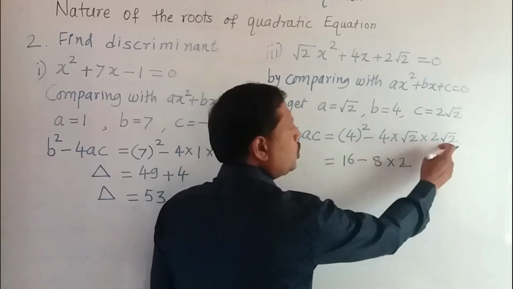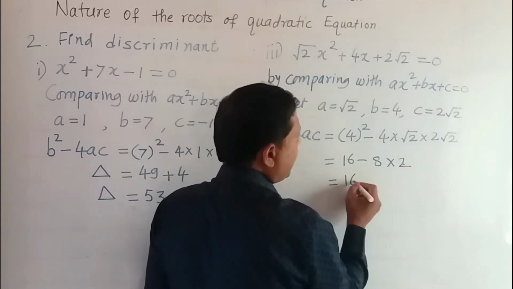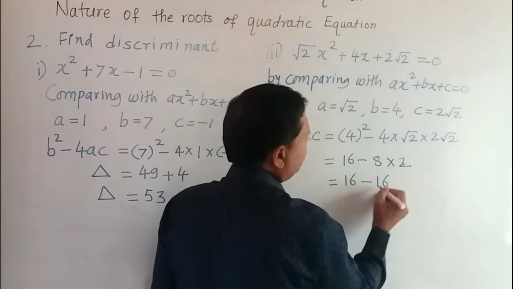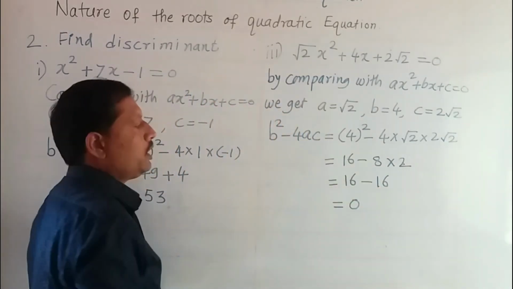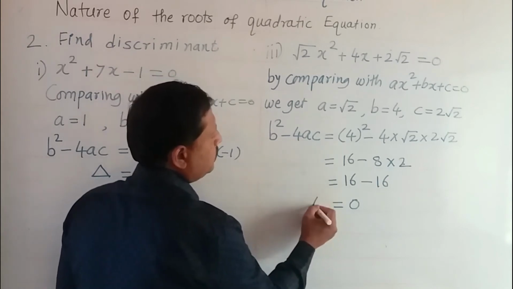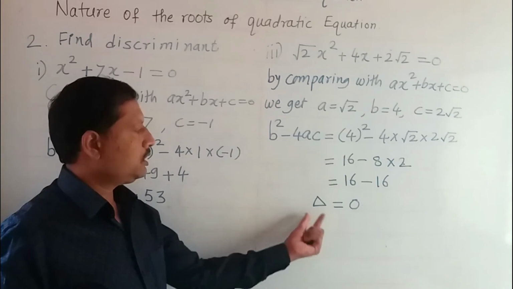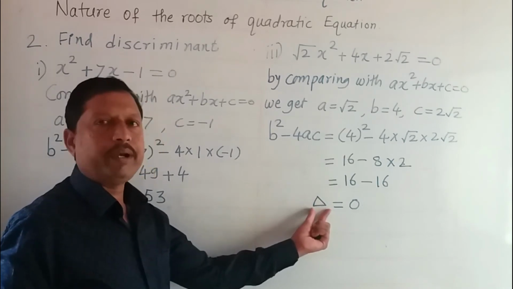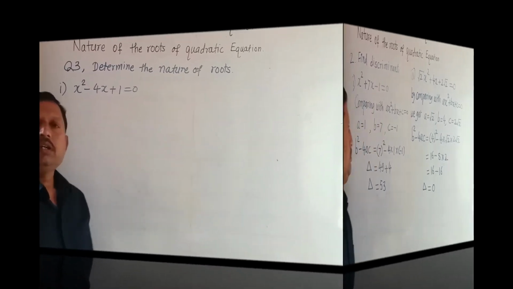So we get 16 minus 16, and hence the value of the discriminant is 0. This discriminant is denoted by the Greek alphabet delta. Delta is equal to 0.